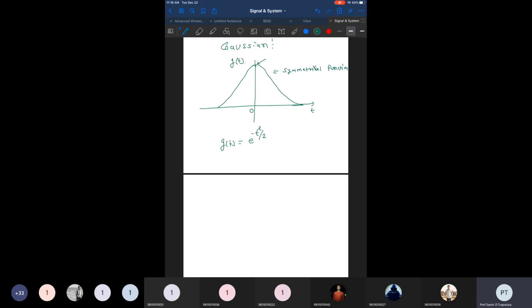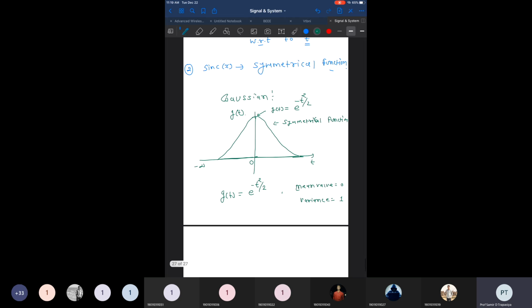So generally it can be represented as g of t equal to e raised to minus t square by 2, right? We are assuming the mean value, which means the average value of t, is 0, because if you see, there are some points on the negative side and some points on the positive side. So the mean value falls somewhere in the middle, and the middle point is 0. So the mean value is 0. And the variance, what the variance and mean value are, we will discuss at a later stage, but the variance is also 1.